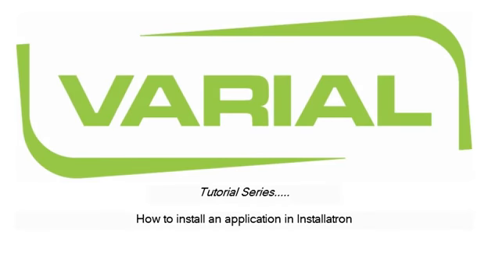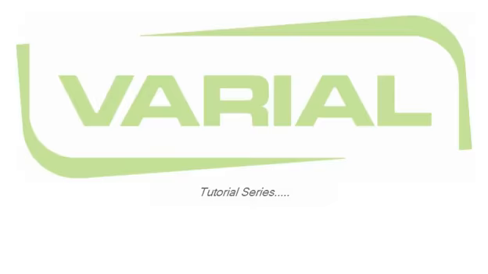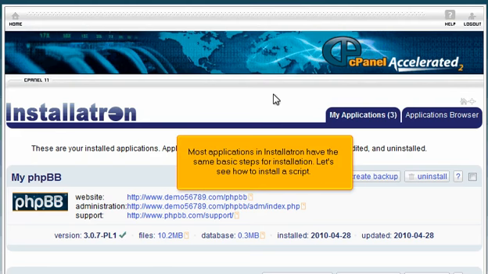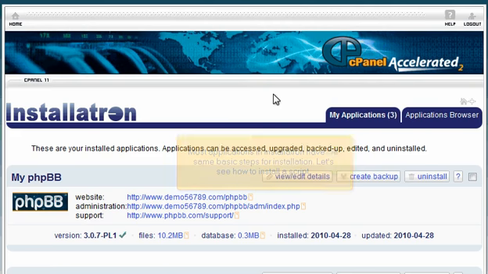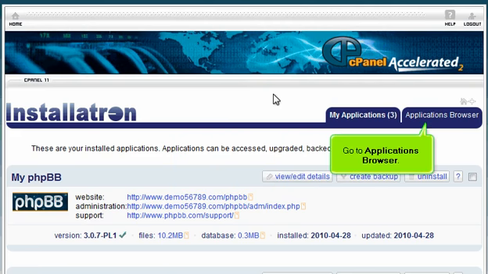How to install an application in Installatron. Most applications in Installatron have the same basic steps for installation. Let's see how to install a script. Go to Applications Browser.